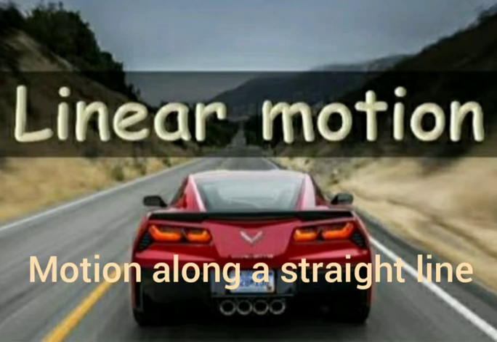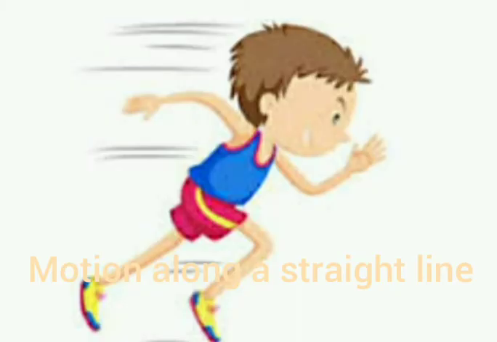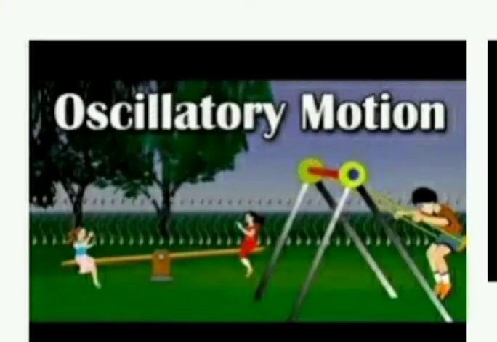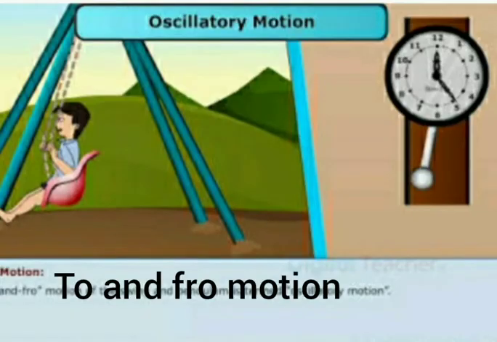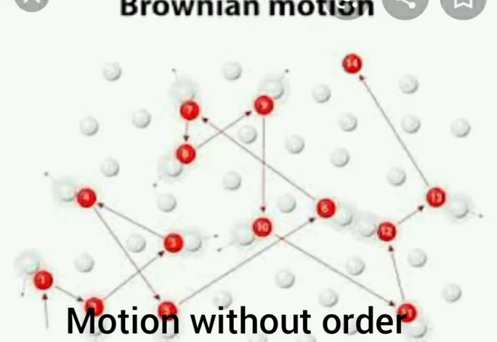Linear motion. Motion along a straight line is known as linear motion. Circular motion. Motion along a circular path is known as circular motion. Repeated to and fro motion of an object at regular intervals of time is known as oscillatory motion. Random motion. Motion of the object which does not follow any order is known as random motion.